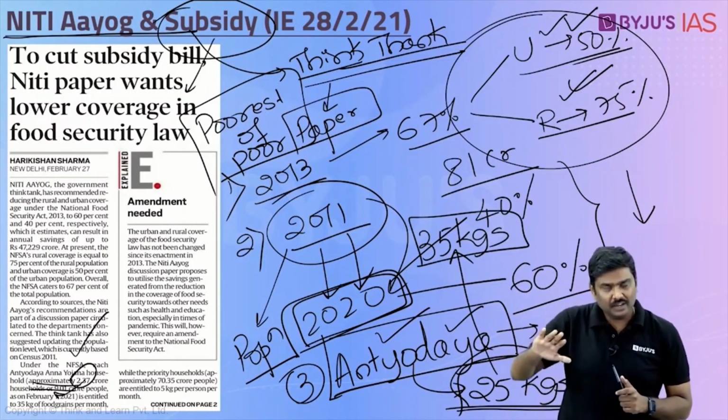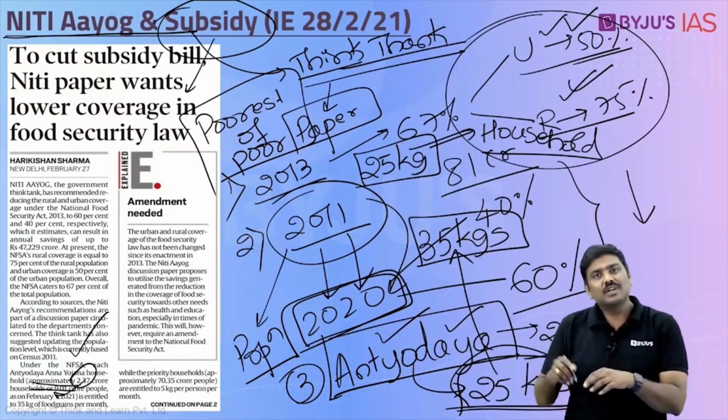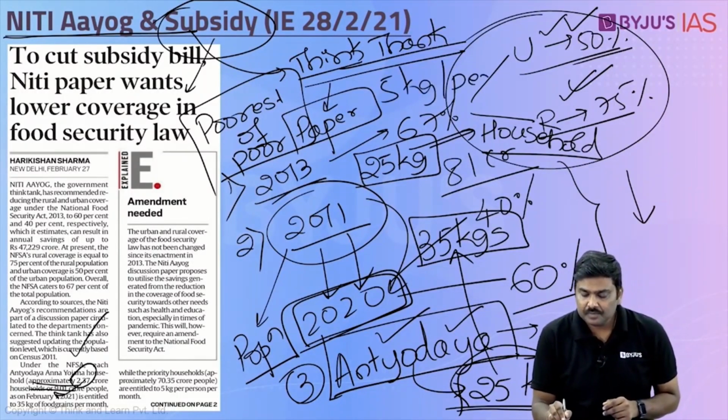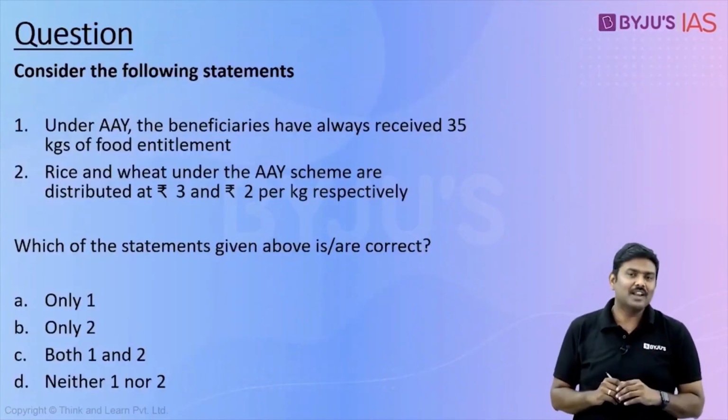Whereas any other beneficiary who is a part of NFSA will be getting 25 kgs of food grain per month per household. Now I'm using the term per household. Rather than using household, they might simply say 5 kg per person per month. So these are the two very important points which have been discussed with respect to the NITI Aayog paper mentioned here. Now based on this, I've given an MCQ here.